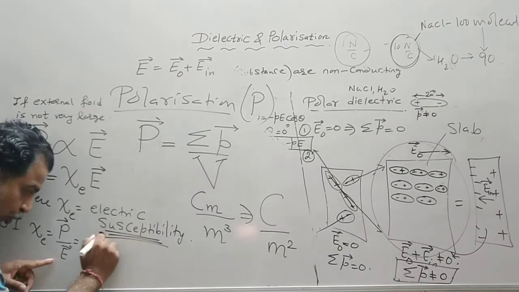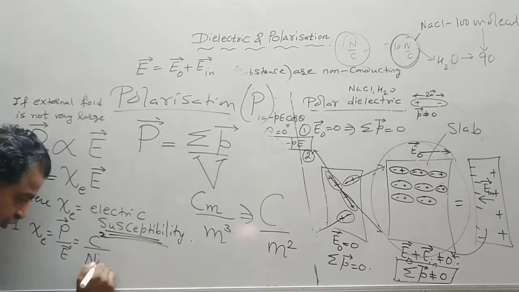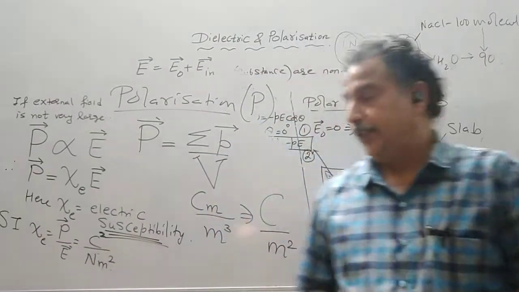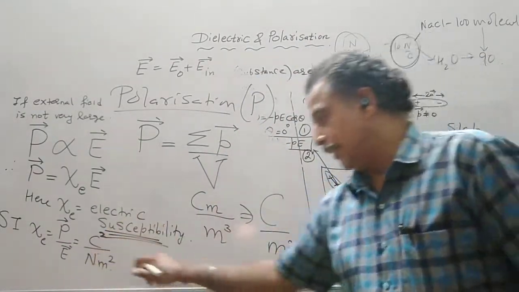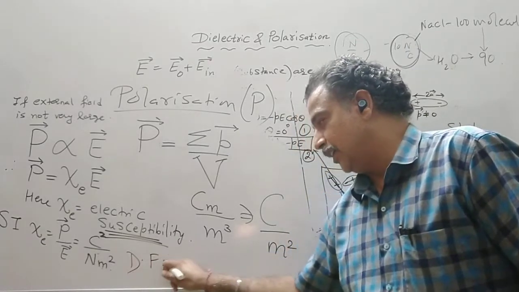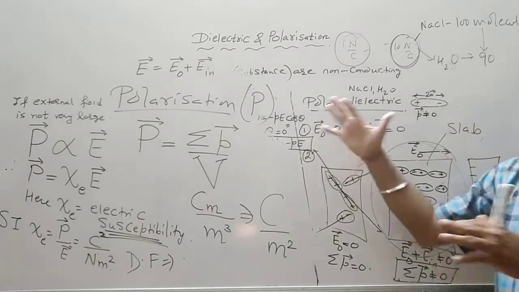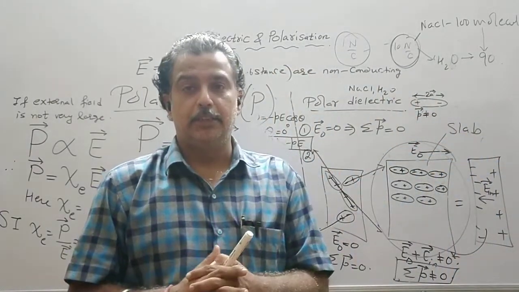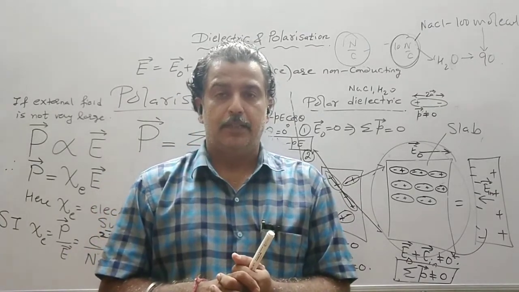So it is coulomb square per Newton meter square. You write the dimensional formula. It is again left as an exercise. So this is all about the dielectric and the polarization of the dielectric substance. Have a good day.